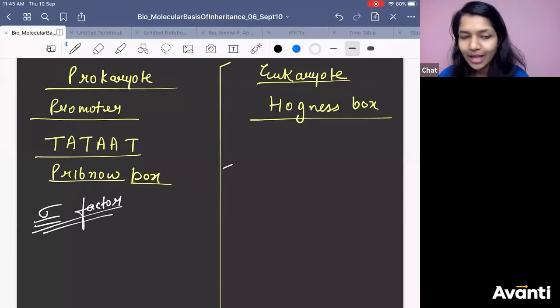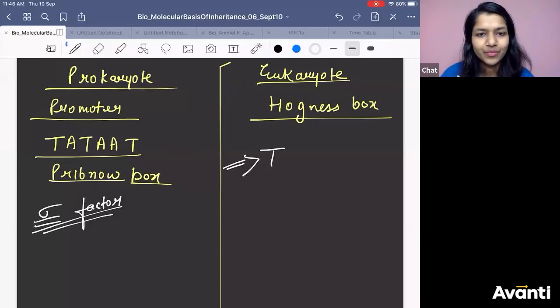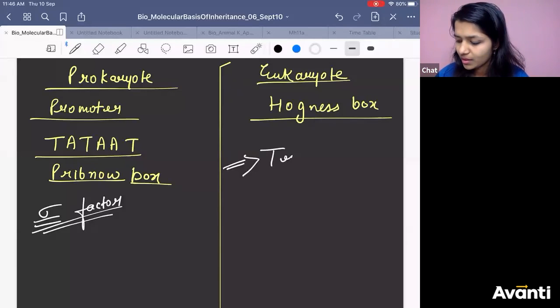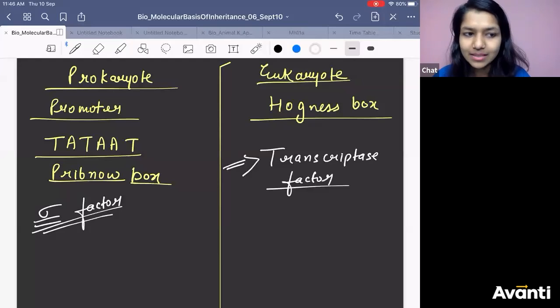But in case of eukaryote, it is not sigma factor. What is it? It is transcription factor. We just tell it as transcription factor. It is not sigma factor, my dear. Please understand it. So that is at the promoter site when initiation has to take place.